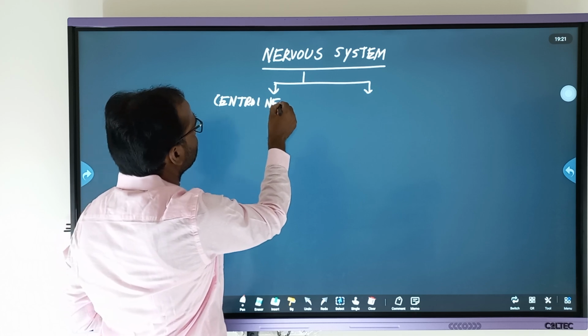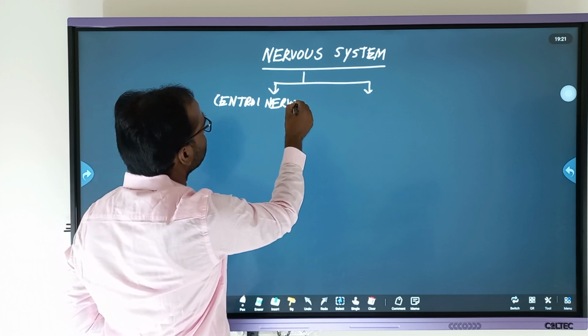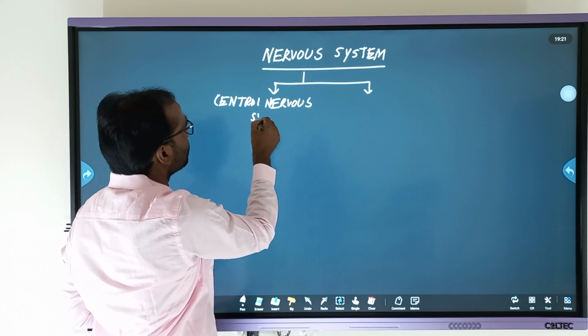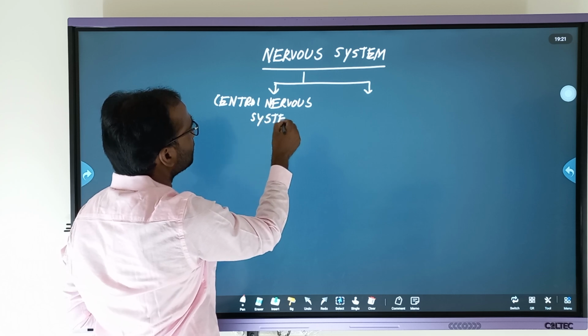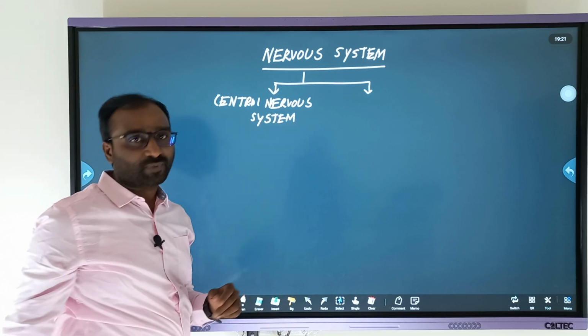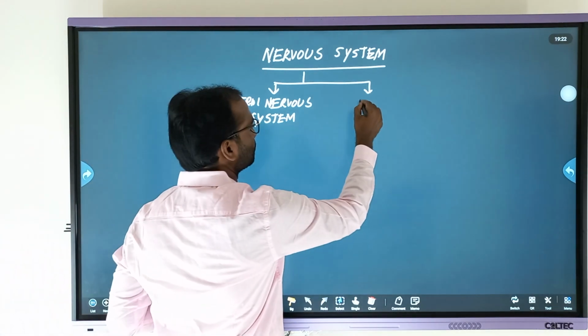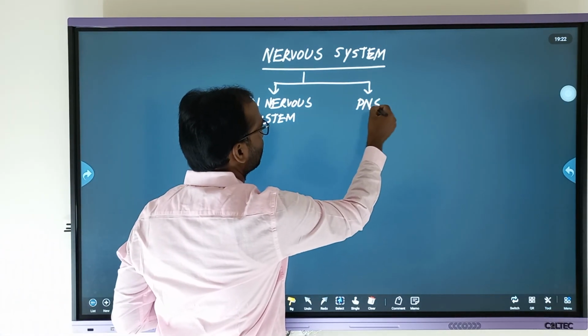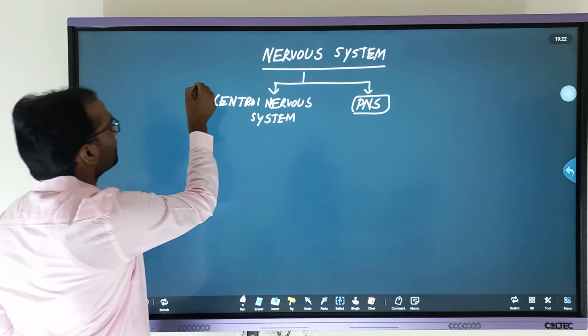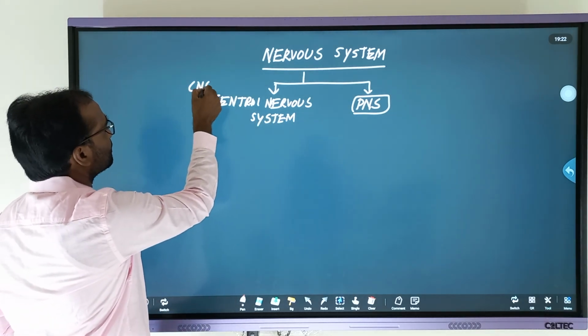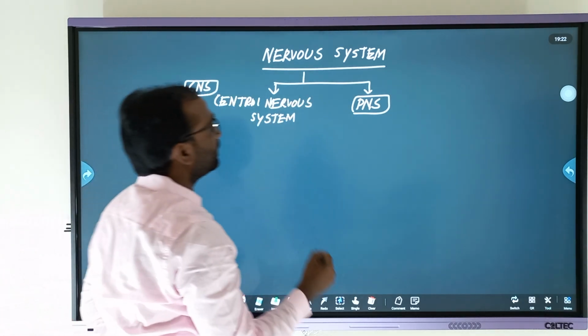Why do we call it the central nervous system? It has major parts such as the brain and spinal cord. And one more is the peripheral nervous system, or PNS. The nervous system is considered as CNS as well as PNS.